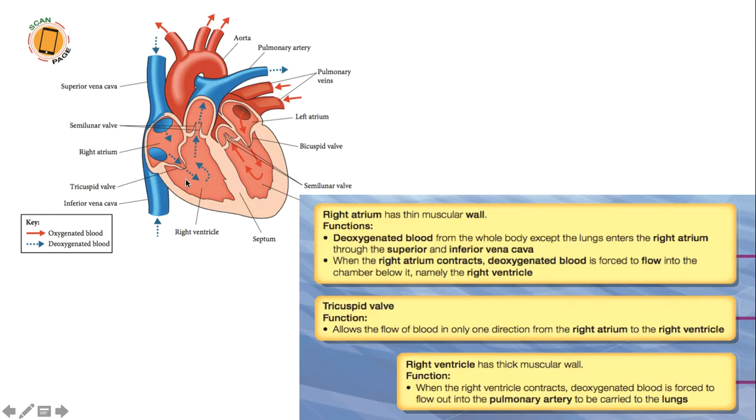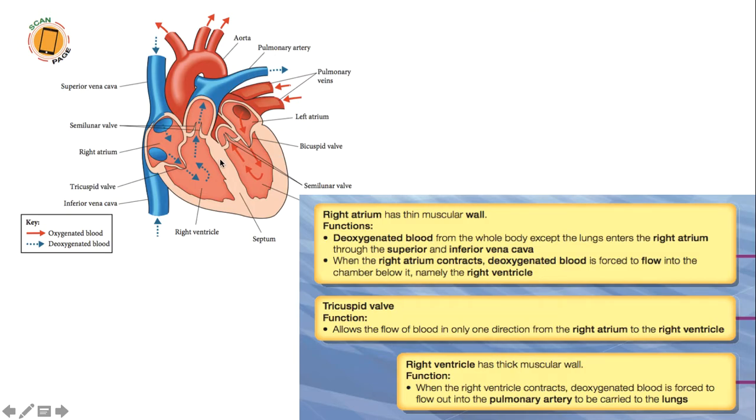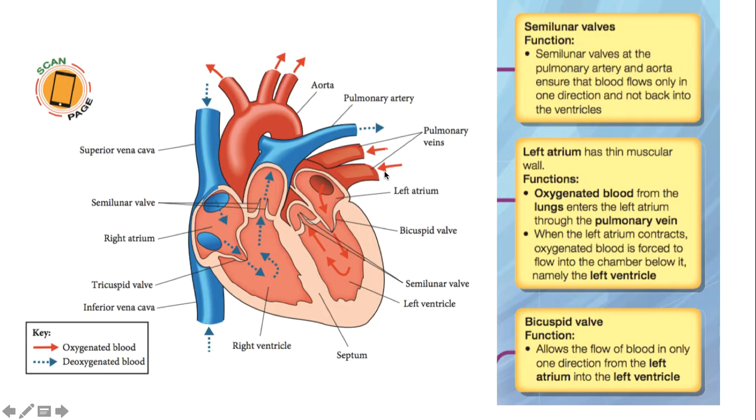And then the right ventricle has a thicker muscular wall compared to the atrium, because this ventricle will contract so that the deoxygenated blood will be forced into the pulmonary artery and carried into the lung. Next one, the semilunar valve.